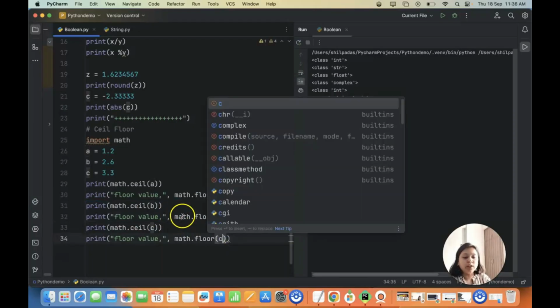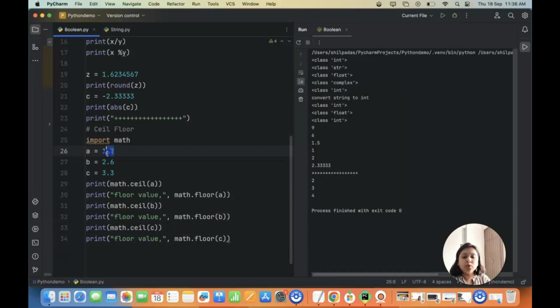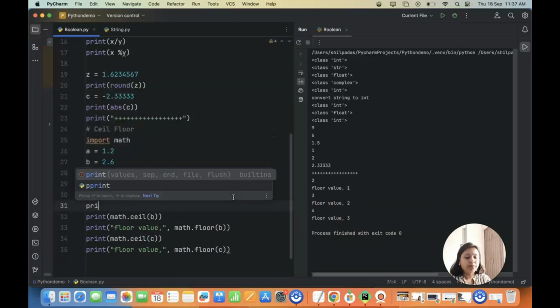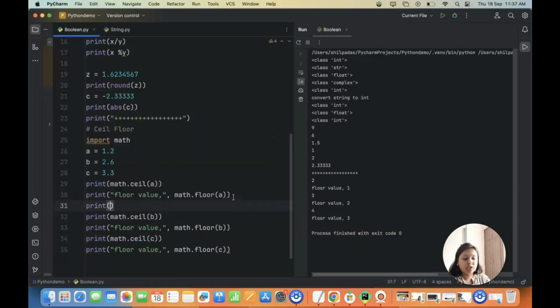So what is the floor value of A? That is 1.2. It should be 1. What is the floor value of 2.6? It should be 2. What is the floor value of 3.3? It should be 3, right? So let's execute this. So the floor value of A is 1, floor value of B is 2, and floor value of C is 3. Now let's see the round functionality.